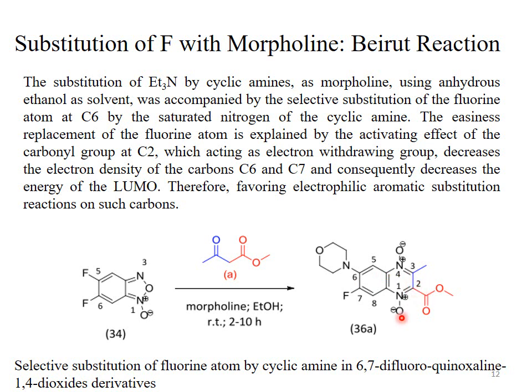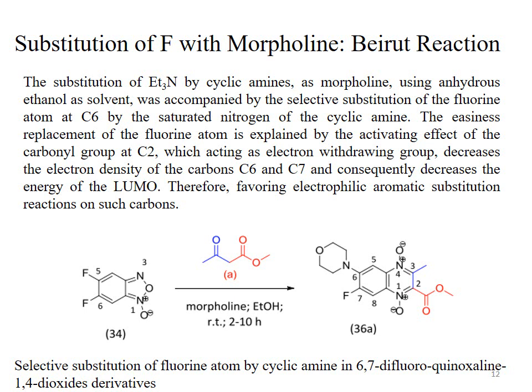That hydroxide system attacks at the carbonyl carbon and gives us again an oxyanion. That oxyanion takes the proton from the base and after losing a molecule of water, it gives us 6,7-difluoro substituted 36A. After the formation of 36A, the fluorine atom present at position 6 is substituted with the saturated nitrogen of the cyclic amine, that is the morpholine.